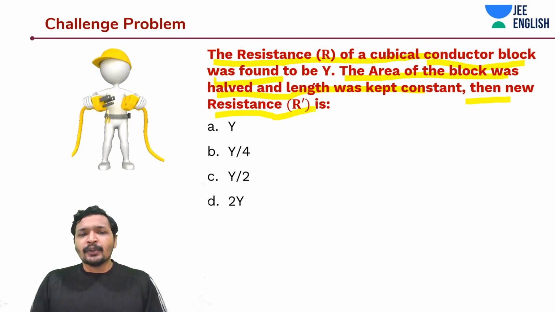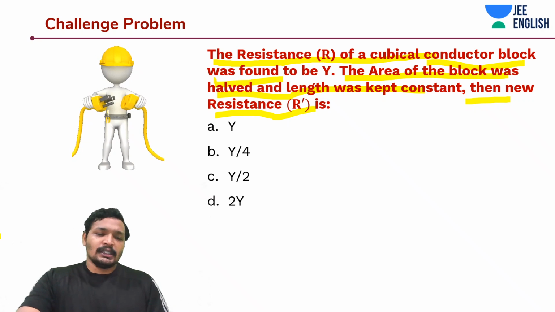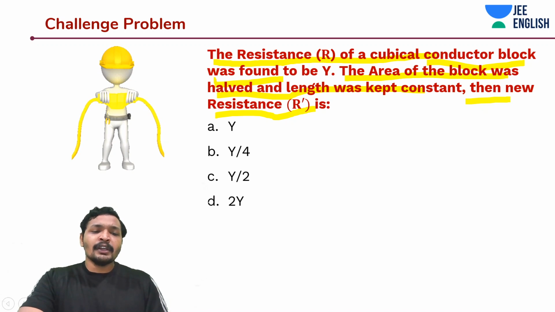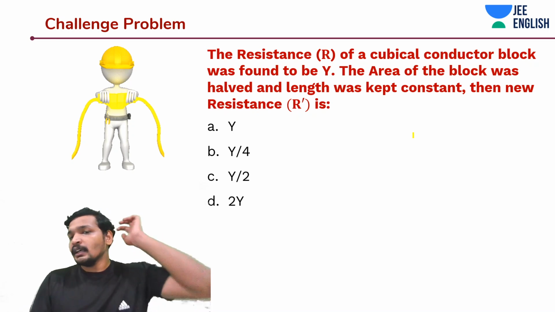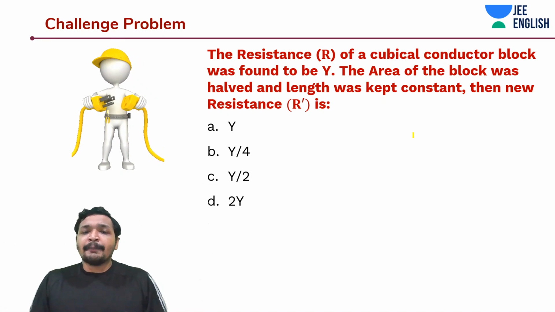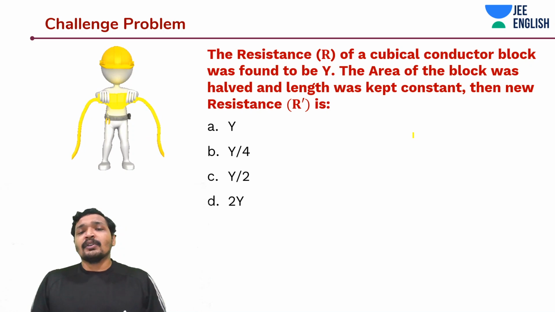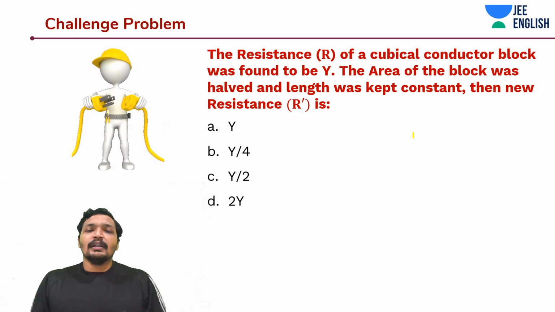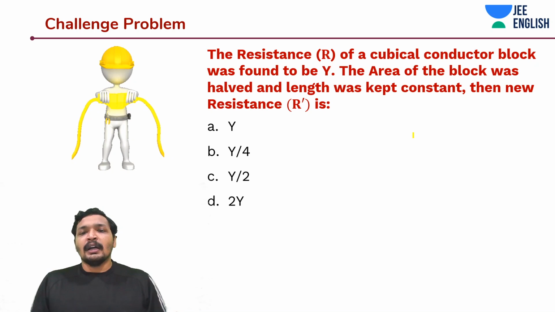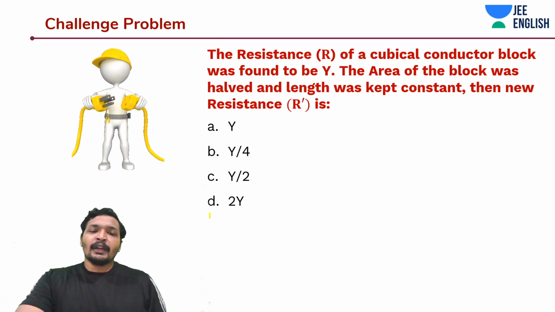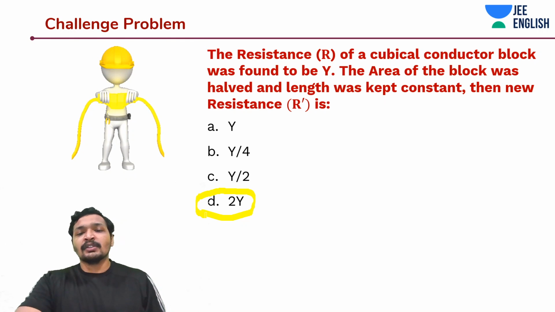What is going to happen to the new resistance? What is the new resistance? You don't even need to know the formulas. If the length is kept constant and the area is halved, that means the material is going to face more resistance. Okay. R is equal to rho L by A is something that you can use, and you know that A becomes A by 2, so you can come to the calculation where if the resistance was Y, now the resistance is going to be 2Y.